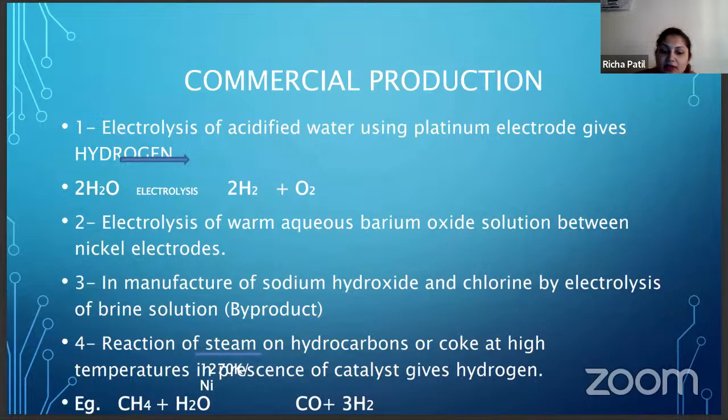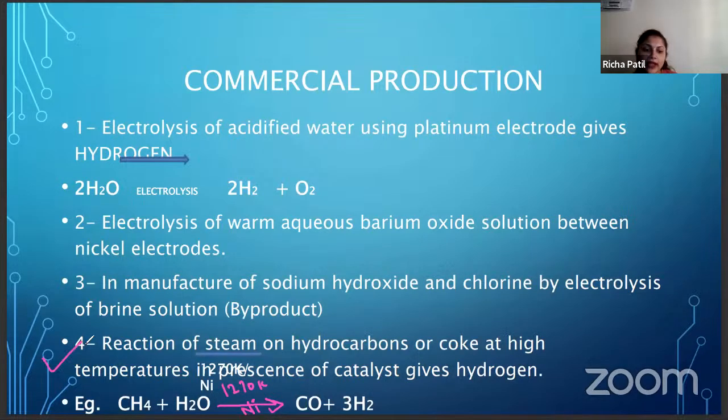So what is the reaction? Remember this reaction: methane plus water. In the presence of a catalyst, nickel here, and the temperature is 1270 Kelvin. So in the presence of nickel and 1270 Kelvin, it gives you what? It gives you CO plus H2. Okay, and this is the reaction.